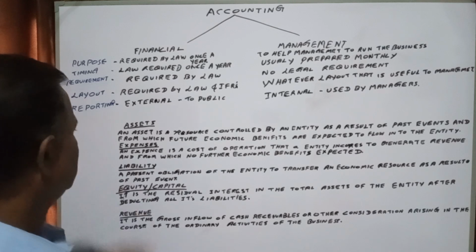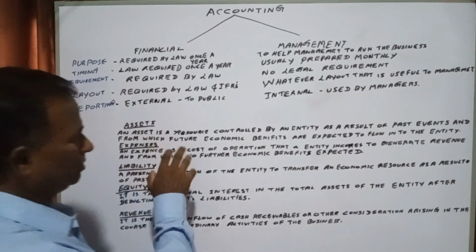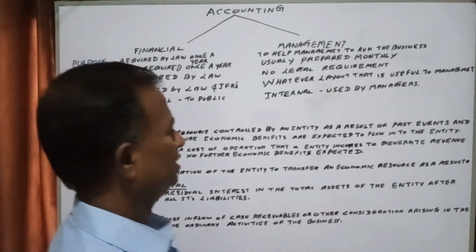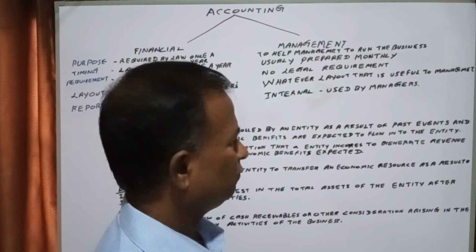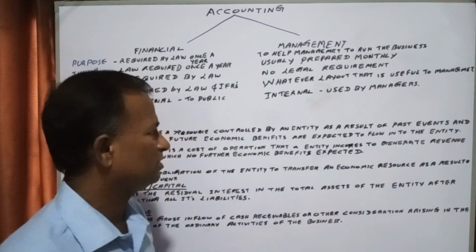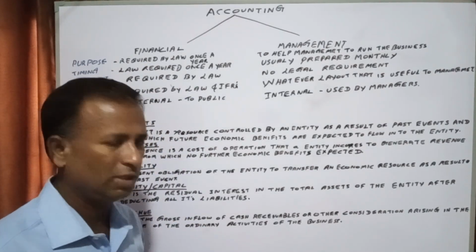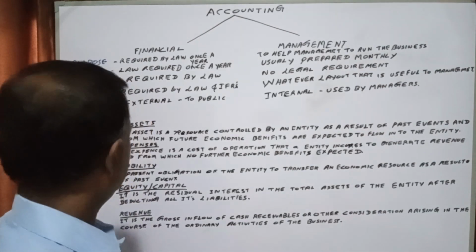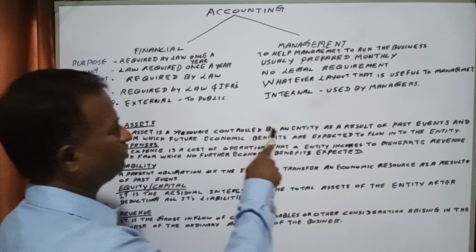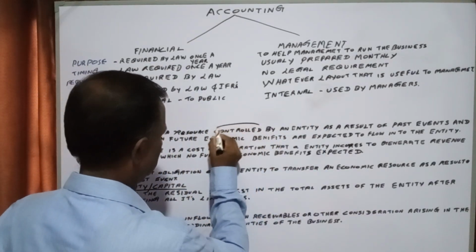What is an asset? Okay, an asset is a resource, right? An asset is a resource controlled by the entity as a result of past events and from which future economic benefits are expected to flow into the entity. That means an asset is a resource controlled by an entity.